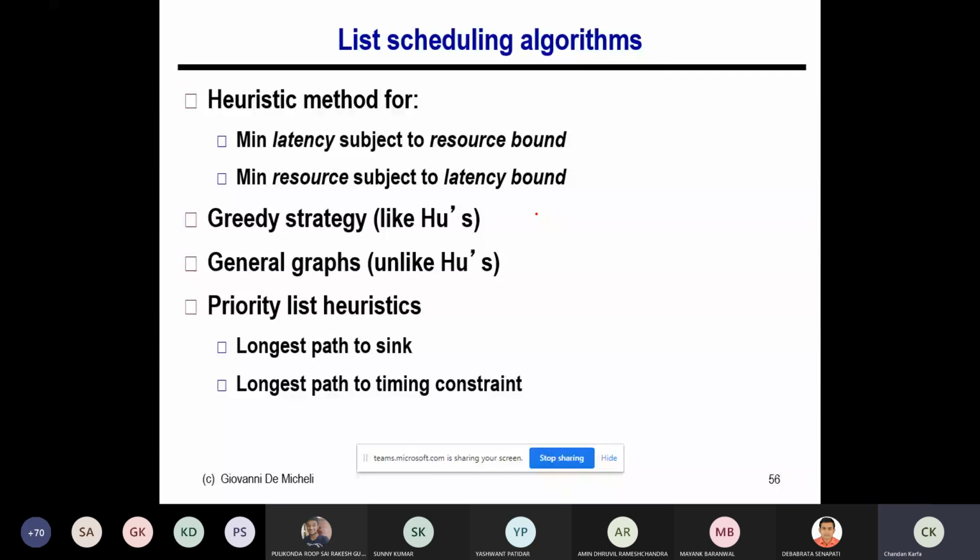In the sense that if there are two nodes, their ordering doesn't matter. But since all the nodes have a unique number, I can give you the exact solution. For list scheduling, I'm going to again take the longest path from the sink as the priority value, and since the delay is not 1, it is more than 1, you need to know how to calculate this longest path.